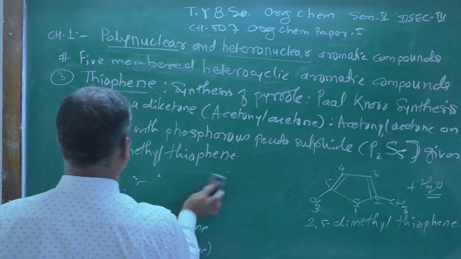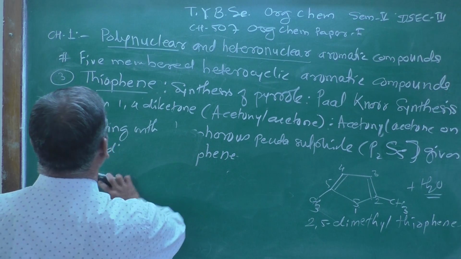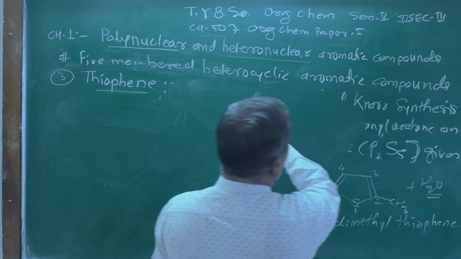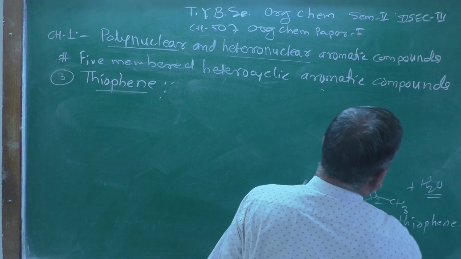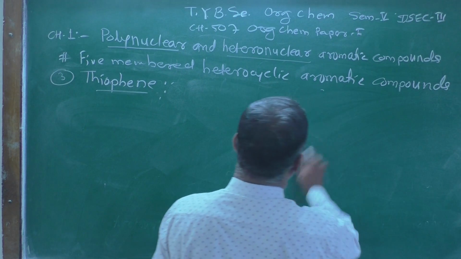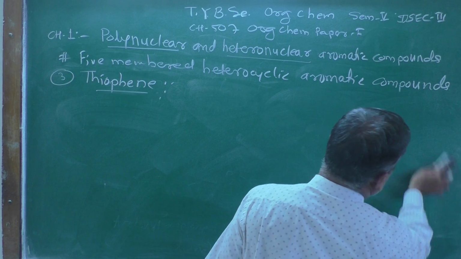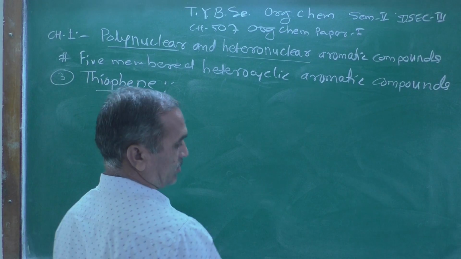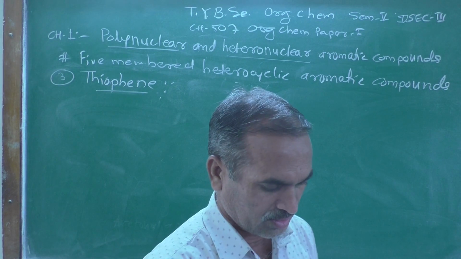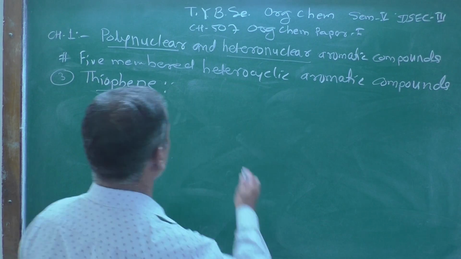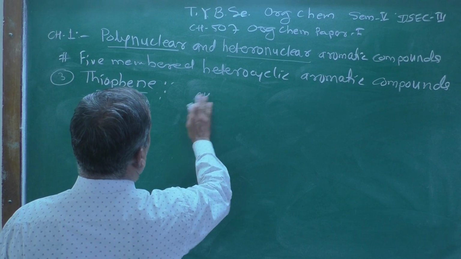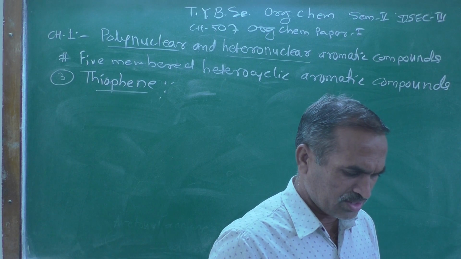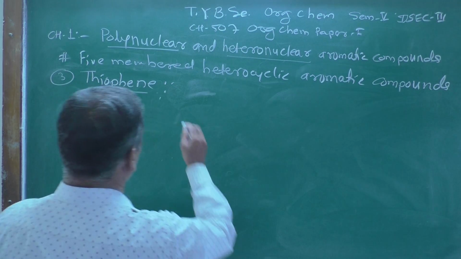And now on the industrial scale, thiophene can be prepared, and that also we are going to discuss. Let's see how thiophene can be prepared industrially. That is the industrial process developed so that on a large scale we can prepare thiophene.